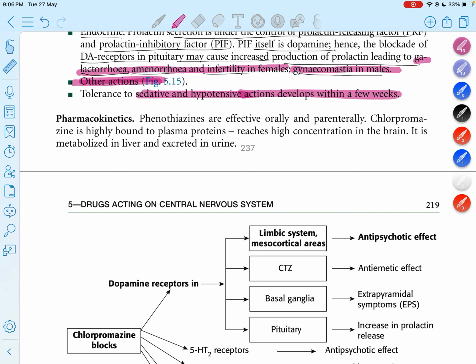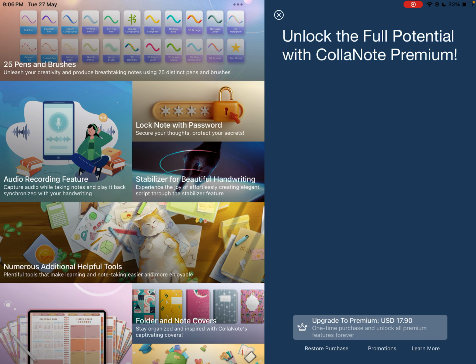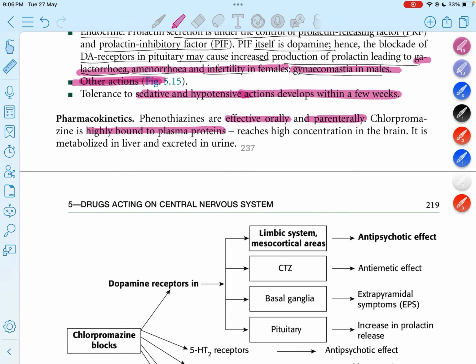When we look at pharmacokinetics, phenothiazines are effective orally and parenterally. Chlorpromazine is highly bound to plasma protein, and it reaches a high concentration in the brain.